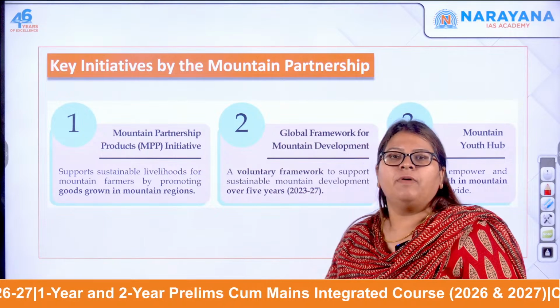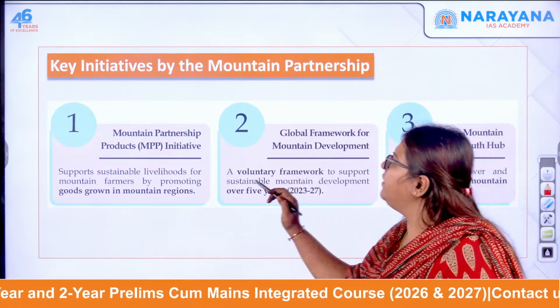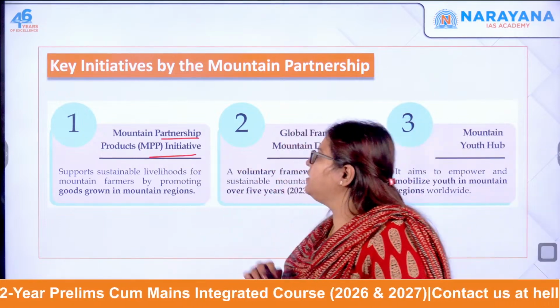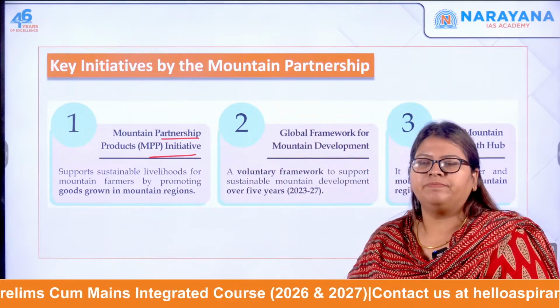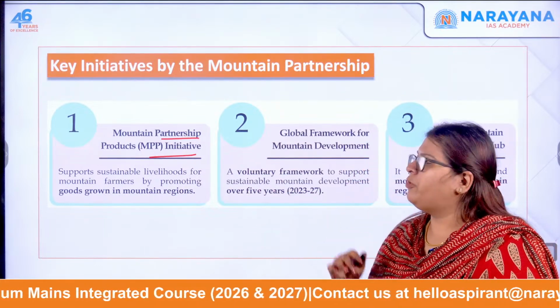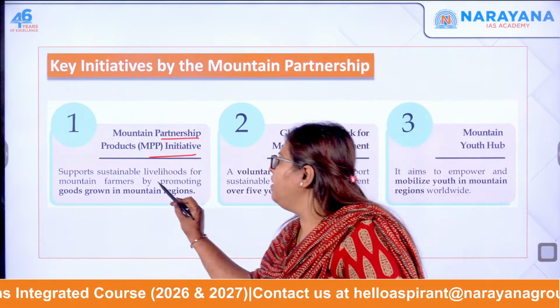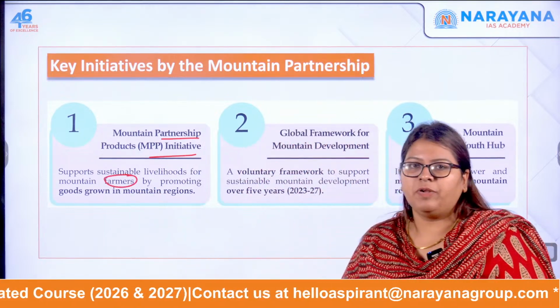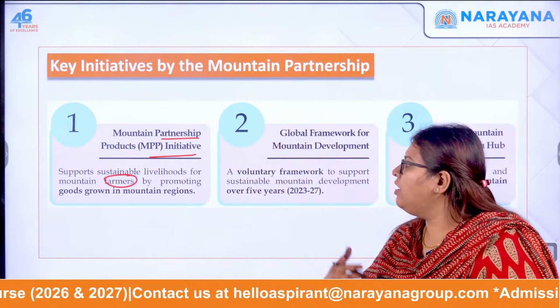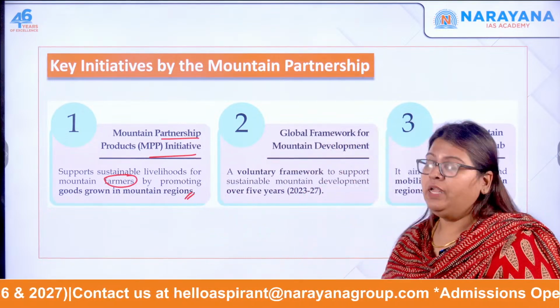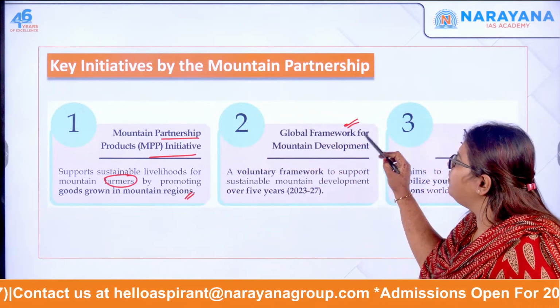Next, if we move forward, we will see key initiatives, which will be the last initiative for the day. The Mountain Partnership has initiatives like the Mountain Partnership Products Initiative, which focuses on supporting sustainable livelihoods of the mountain farmers with respect to the products that are grown in the mountainous region. Next one is the Global Framework for Mountain Development.